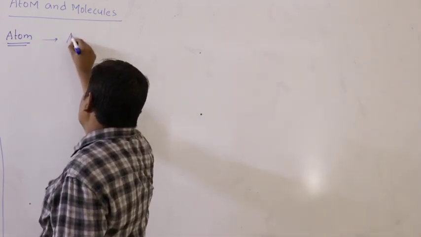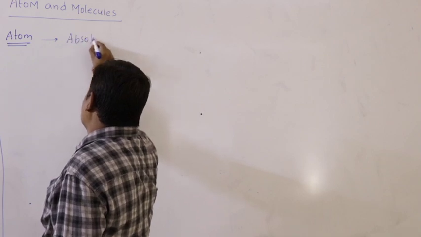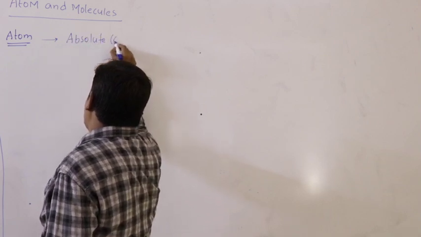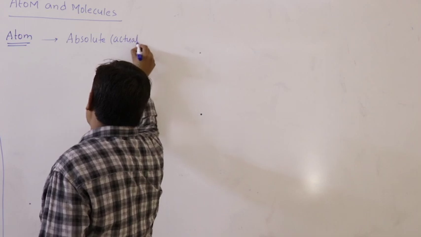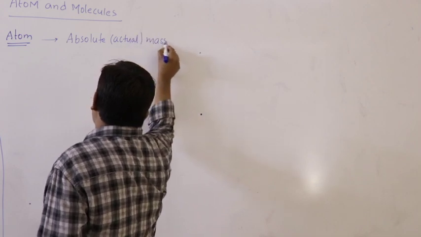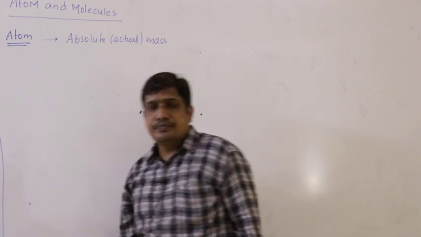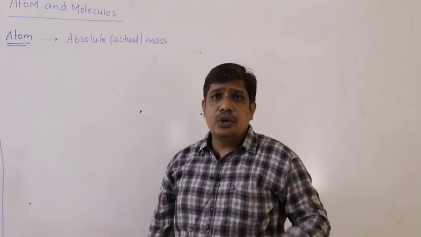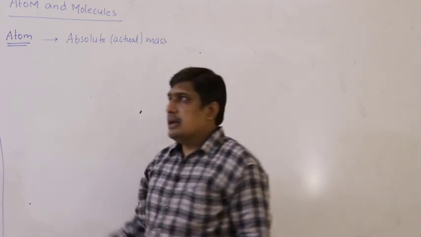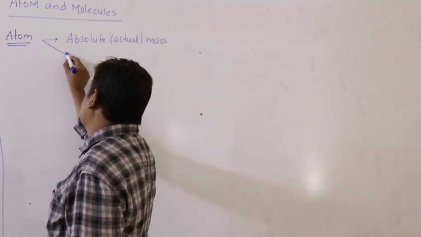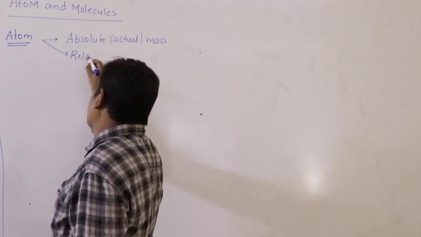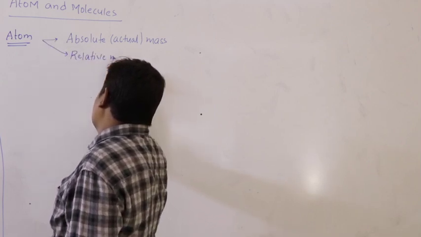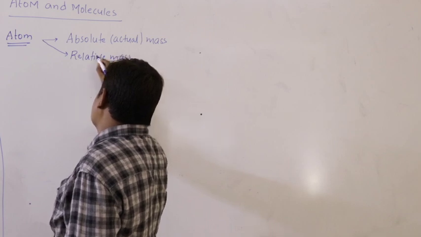So, difficult to measure the absolute or actual mass because it is very small. But it is possible to determine the relative mass.